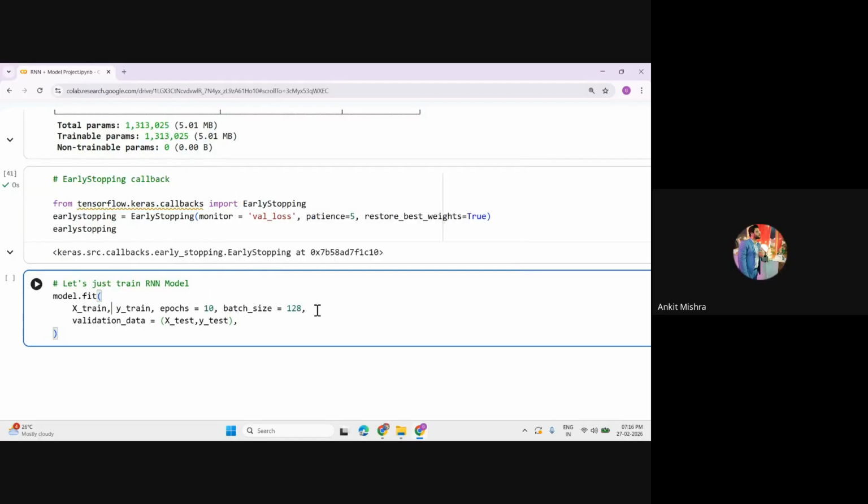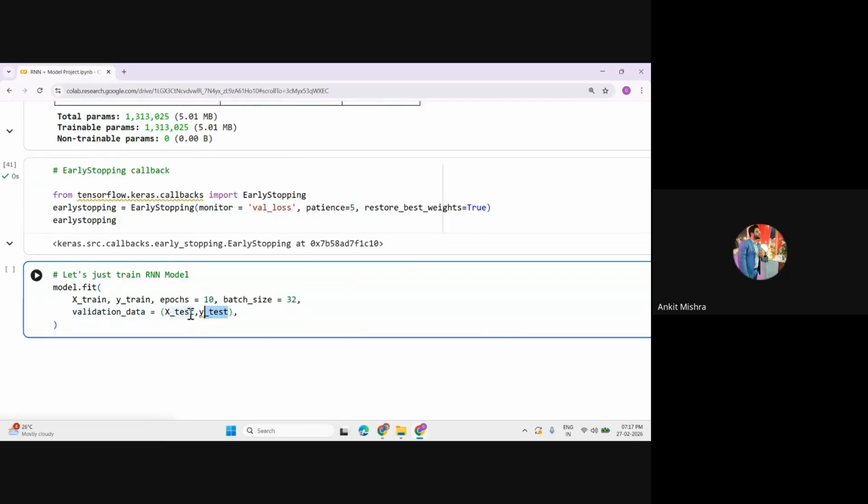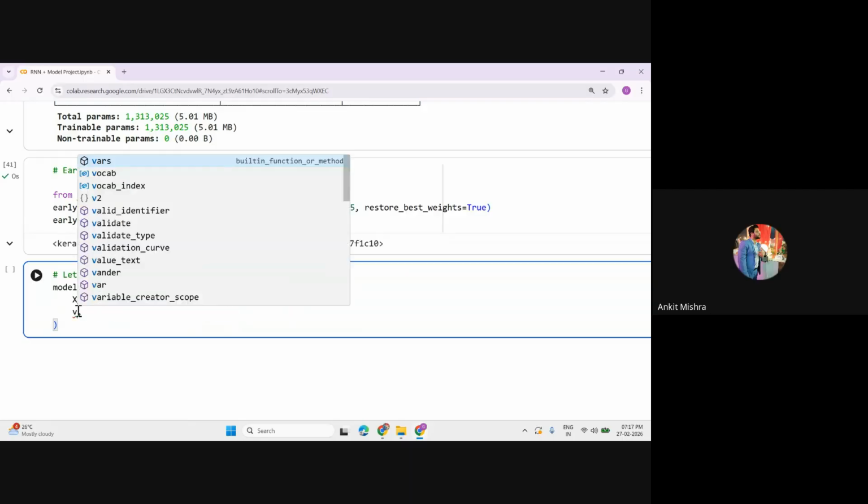Batch size, you have to keep that batch size low, so that you can pass the data in batches. Now just look at this. This is the validation data, but we don't want this validation data, right? We are already using the validation concept. So instead of this validation data, you can simply say, let's just split my data. Instead, you will call your validation split.